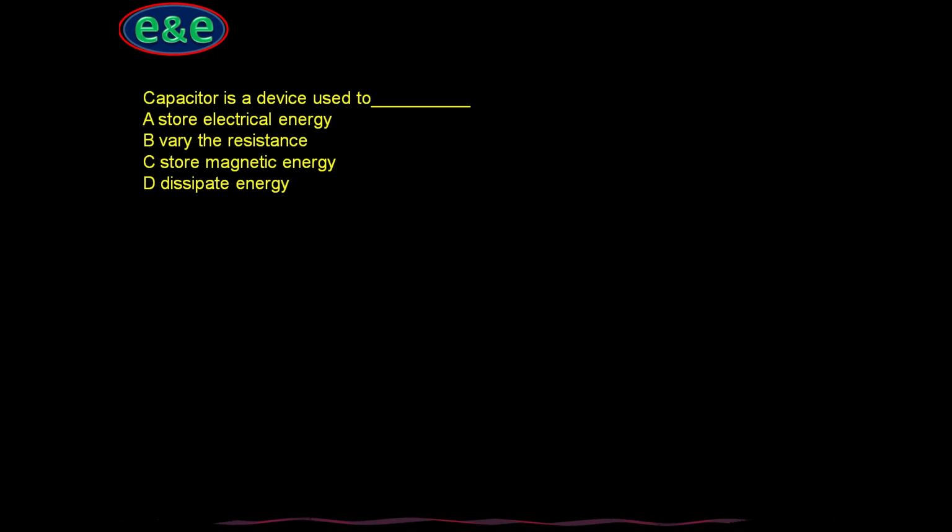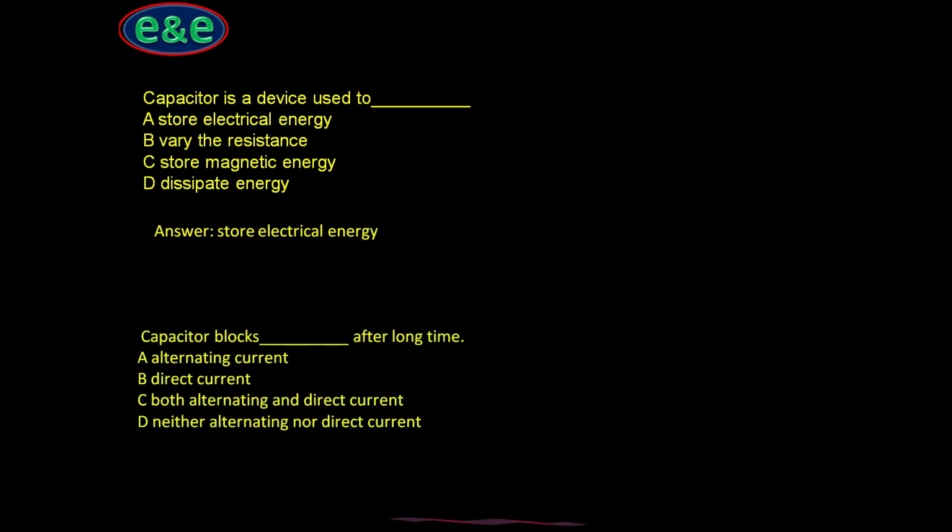Next question: a capacitor blocks dash after a long time: alternating current, direct current, both or neither. So the answer is direct current. It is very simple because Xc equals 1 by 2 pi f C. When the frequency is 0, the capacitive reactance is infinity, and hence it blocks the current after a certain time.